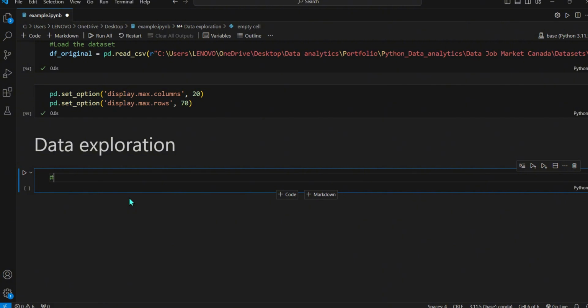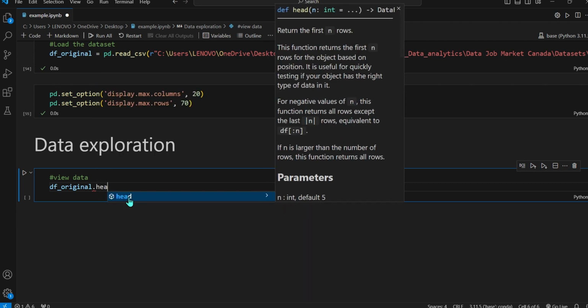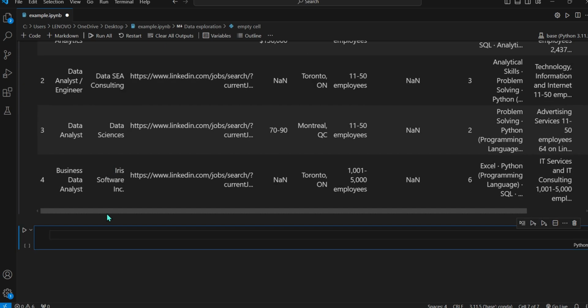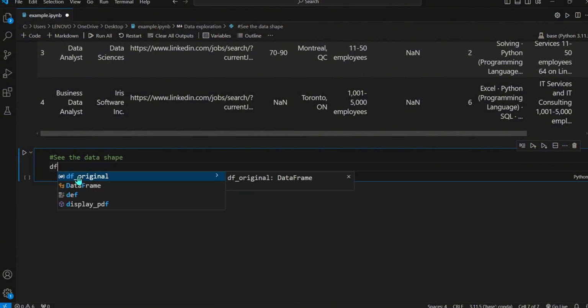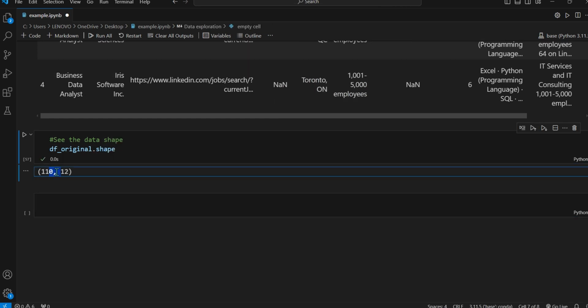Okay, so this is how we're gonna view our data in Python. We call our data frame that we named earlier, and we use the head function. The head function will return the top 5 rows from our data frame. And the next thing I want to do is see the shape of our dataset. So data frame original dot shape. Our data has 110 rows and 12 columns.